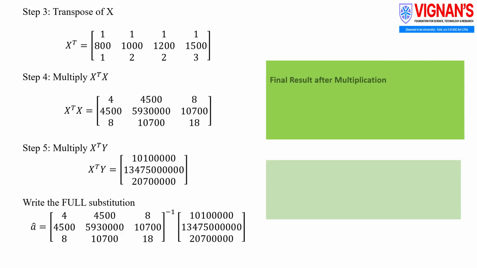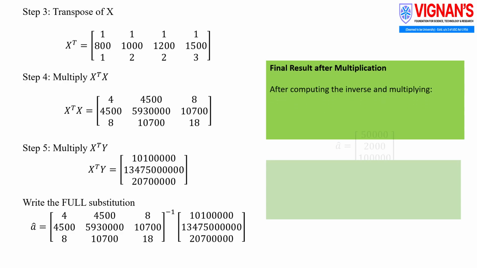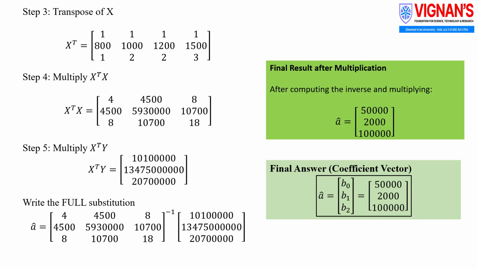After substitution and multiplication, we directly obtain B0 equals 50,000, which represents the intercept. B1 equals 2,000 and B2 equals 1 lakh represent the effects of the two input variables on the output. This means the model has successfully learned the coefficients from the given data.